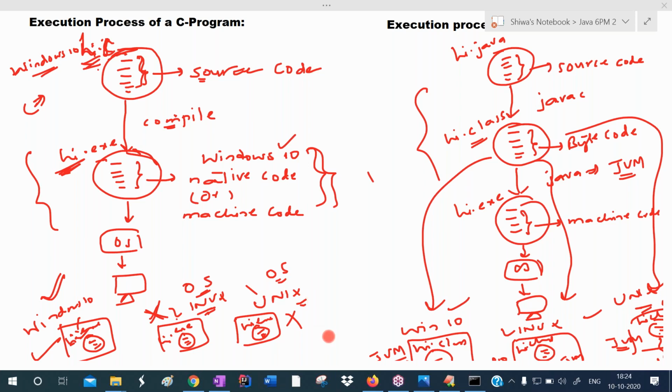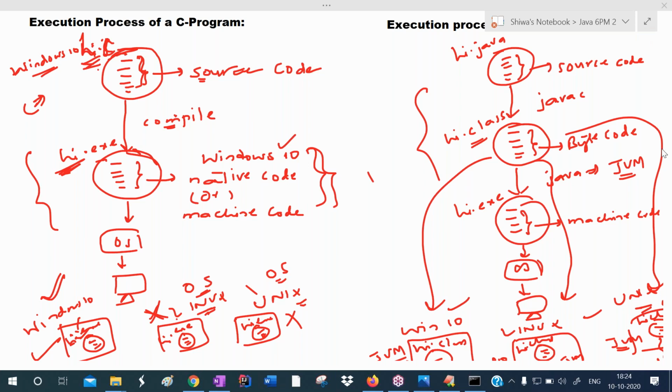So Windows 7 applications we can run on Windows 10, but Windows 10 applications maybe we can run or may not be able to run, because a versioning problem may occur. Windows 10 is the highest, more advanced version than Windows 7, so advanced features will be there in Windows 10. That depends on the program and source code.